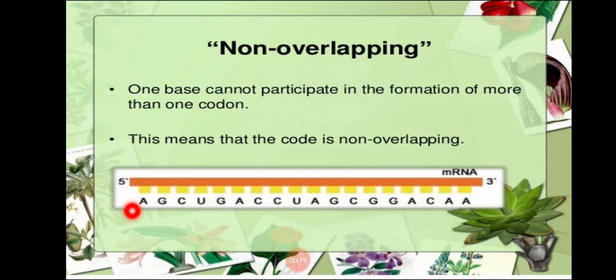After AGC, the next codon will be UGA. That means the two codons will never overlap with each other. That is called non-overlapping. Genetic codes are always non-overlapping. They do not overlap each other.